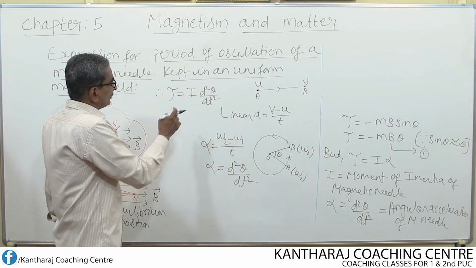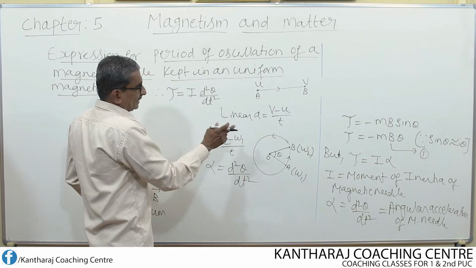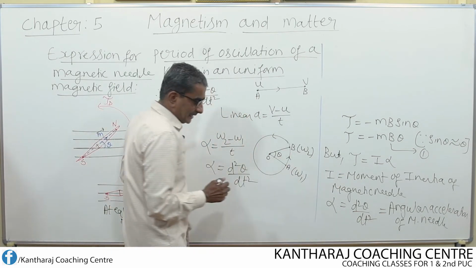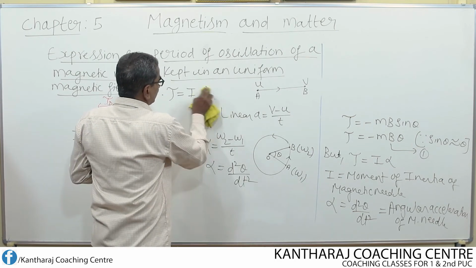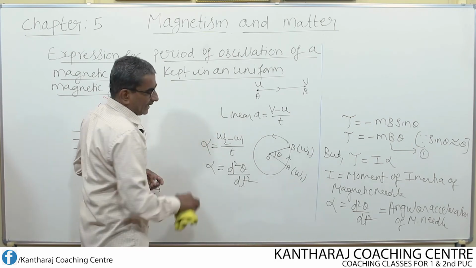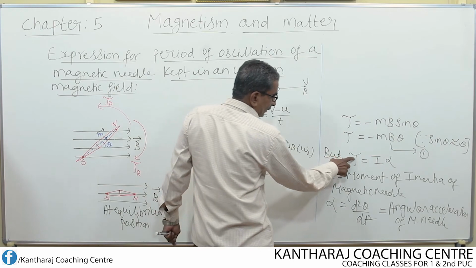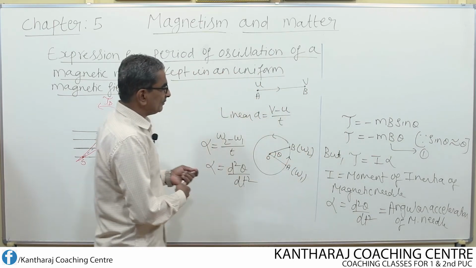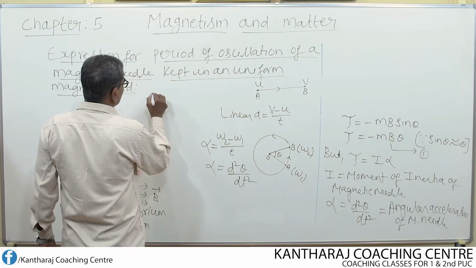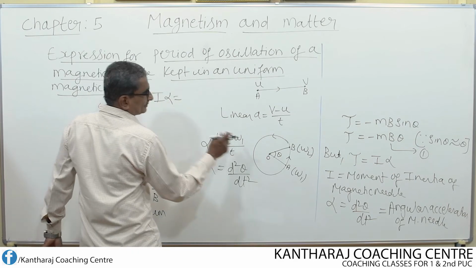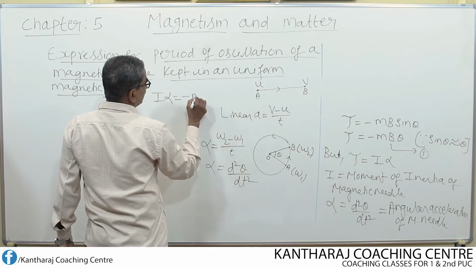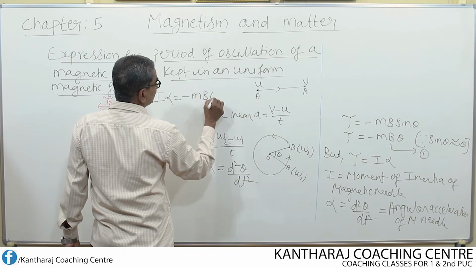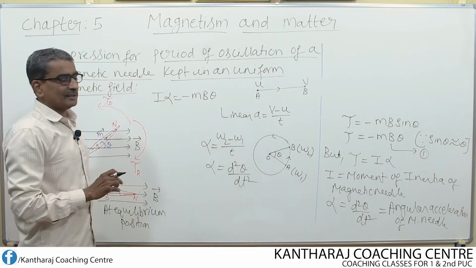Okay. So I can substitute alpha equal to d square theta by dt square, or let us substitute this in the next step, or directly I substitute this tau value in this equation. Then what do I get now? Tau becomes I into alpha, which I substitute here, equal to minus m into B into theta. Okay.